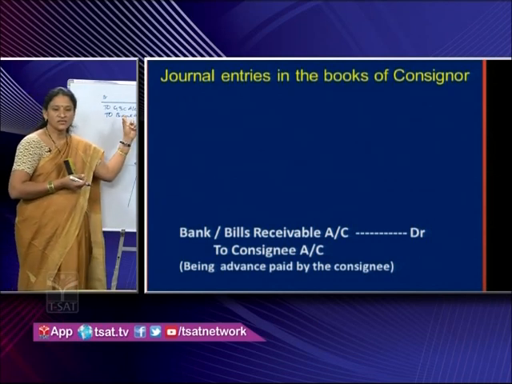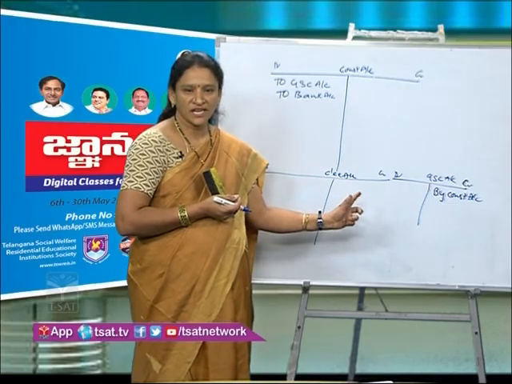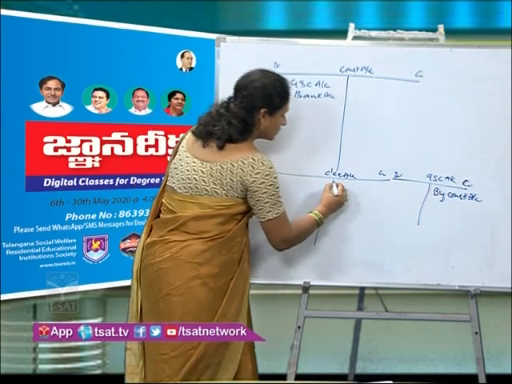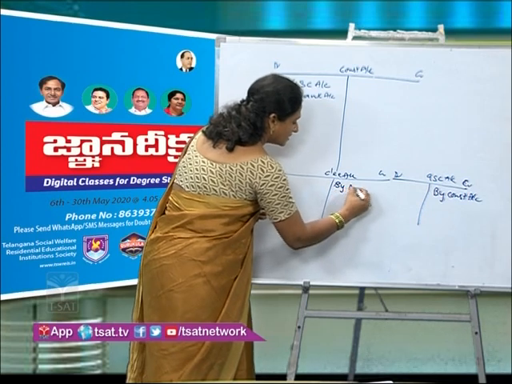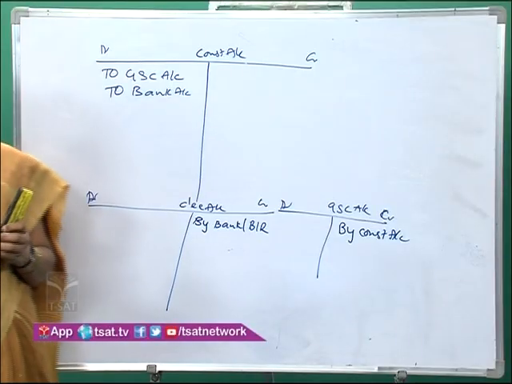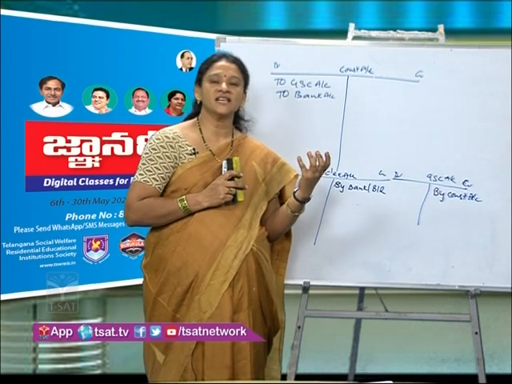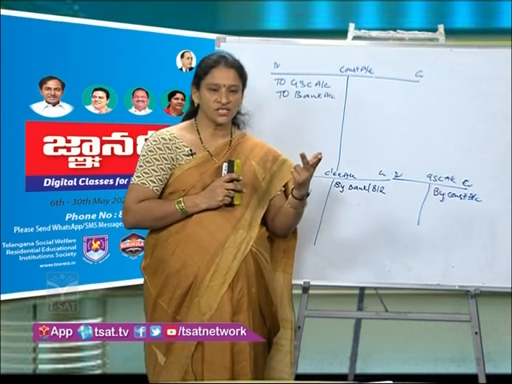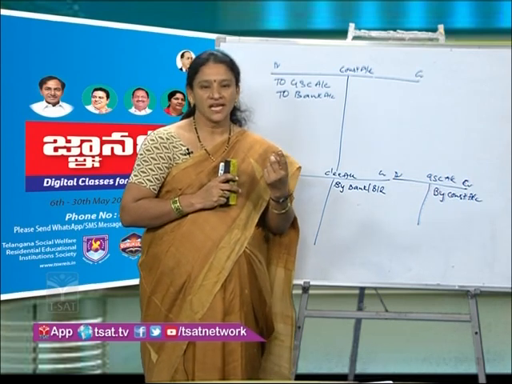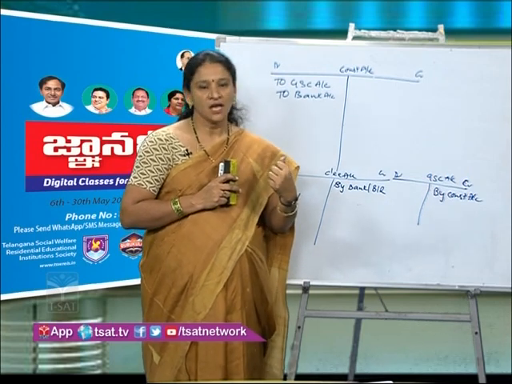Here, what are the accounts that we are maintaining here? We are not writing bank account. In consignee account, which side it will appear? Yes, it will appear on the credit side. So I will write it as bank or bills receivable. Why am I writing bills receivable? Whenever the consignee gives the advance to the consignor, he may give using 2 ways. One in terms of cash or in terms of a bill of exchange. So he can pay in terms of cash or he can also pay in terms of bill of exchange.